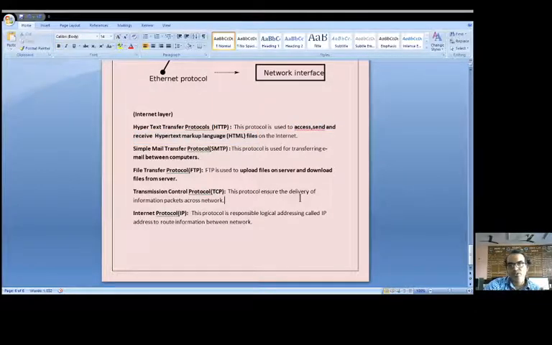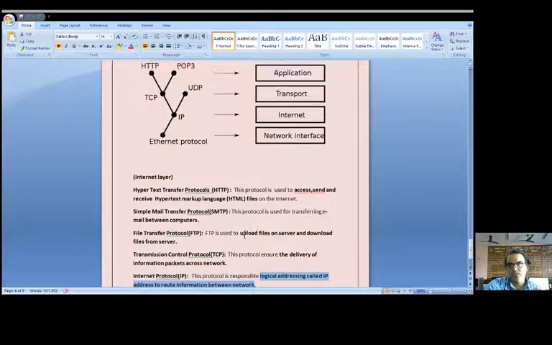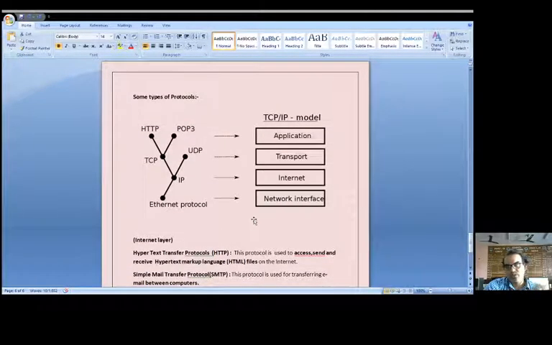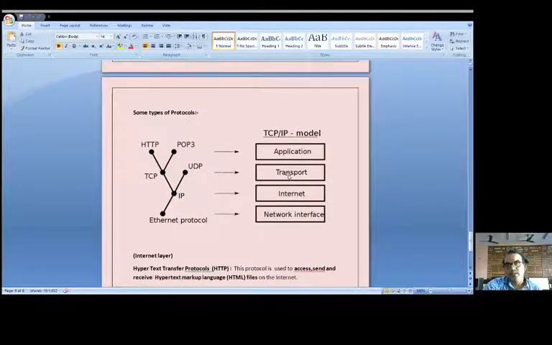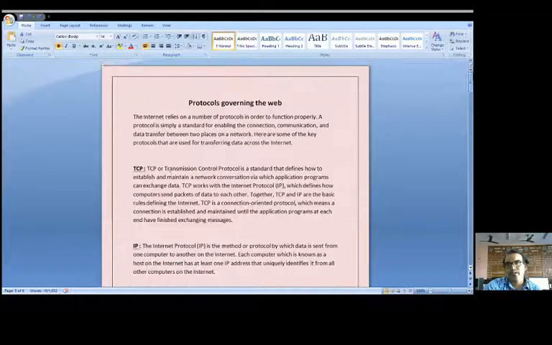The TCP protocol ensures the delivery of information packets across the network. Internet protocol is responsible for logical addressing, called the IP address, of the information between networks. So this is a small introduction to the protocols used at the various levels in TCP/IP. Let's have a little more introduction to the protocols we have.